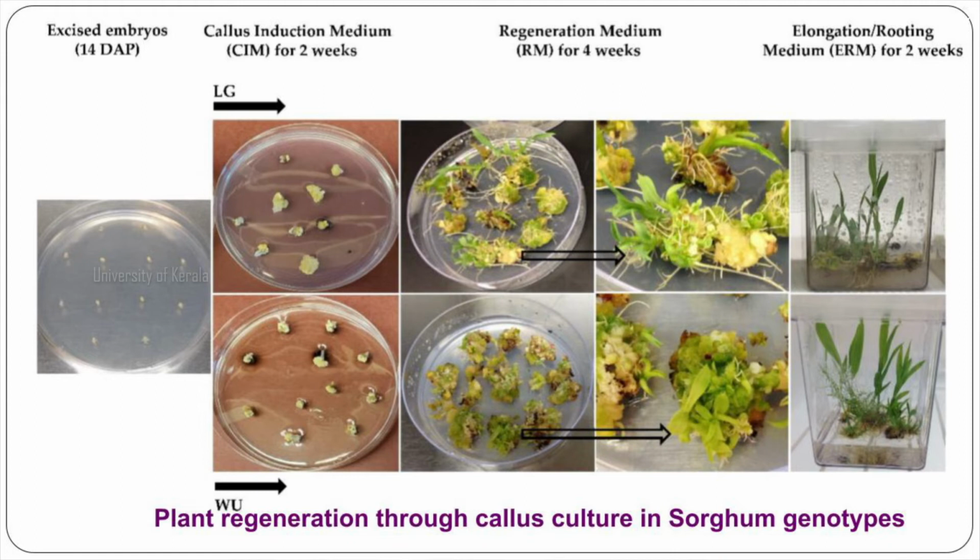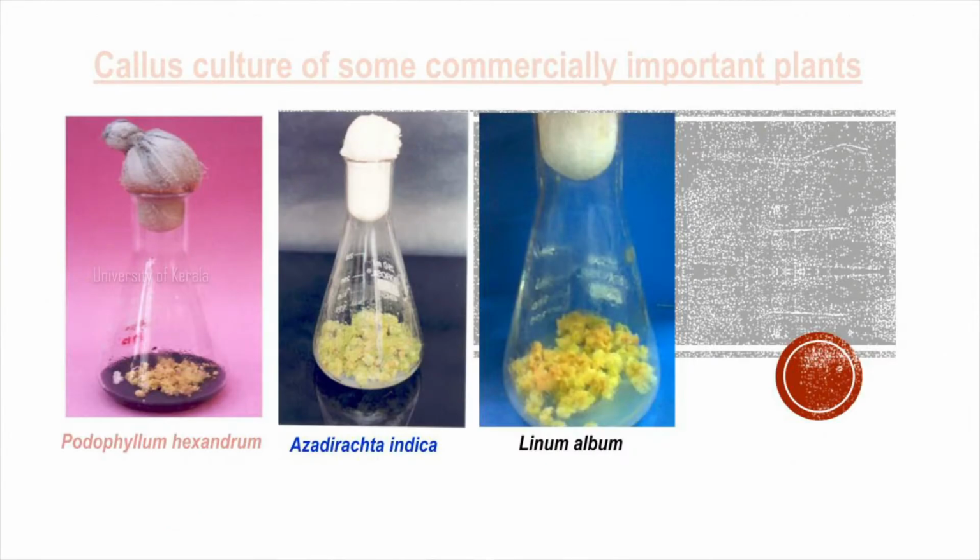These pictures show the callus culture in sorghum genotypes. The pictures indicate that even within the same species, different genotypes exhibit different morphology depending upon the hormonal concentration present in the medium. These are the callus cultures of some commercially important plants, that is Podophyllum hexandrum, Azadirachta indica and Linum album.